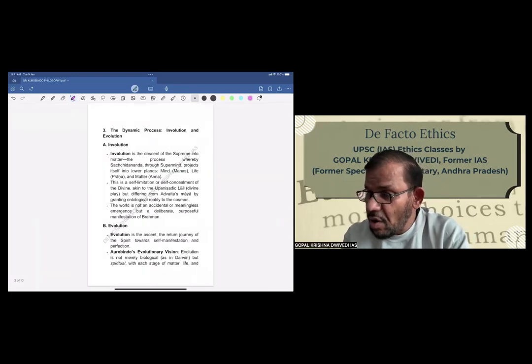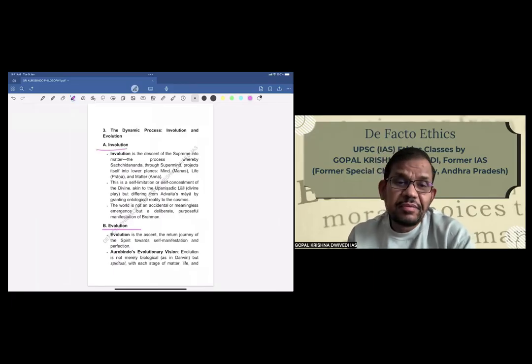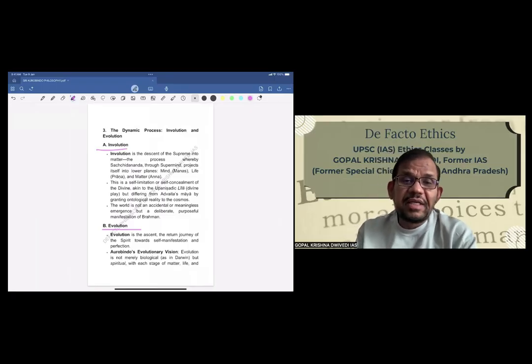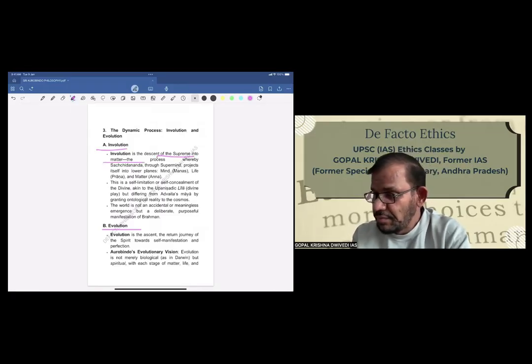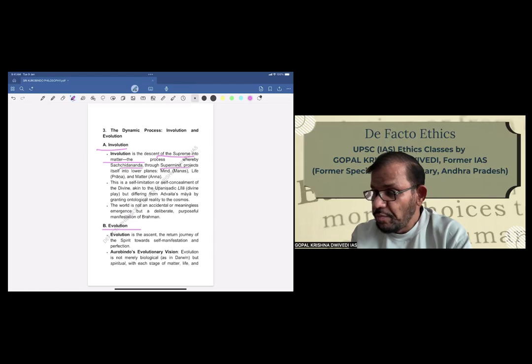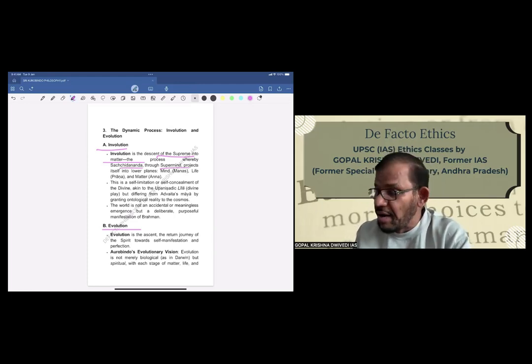Now he has given another concept, involution and evolution. Let us try to understand what involution and evolution are. Involution is the descent of the supreme into matter. It is the process whereby Sachchidananda, the supreme Brahman, through supermind, projects itself into the lower planes, that is mind, life, and matter.